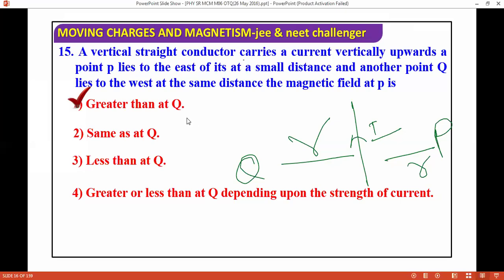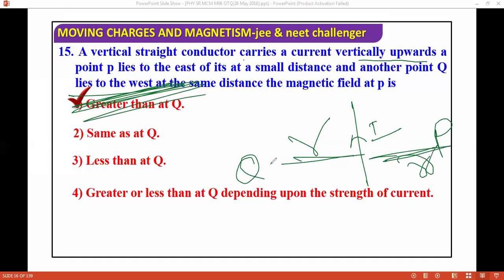When the point Q lies to the west at the same distance, the magnetic field at P is... Basically, a vertical straight conductor carries current I vertically upwards, and point P lies to the east of it at a small distance, and another point Q lies to the west at the same distance. The magnetic field at point P is... So basically, in this question, don't go with greater than Q. This point is at an equal distance, and this point is also at an equal distance, so the direction will be different, I agree, but the magnitude will be the same. So we can go with the second option.